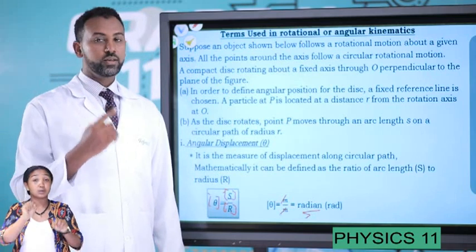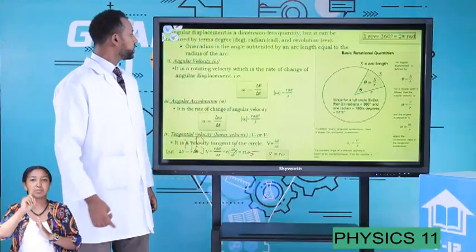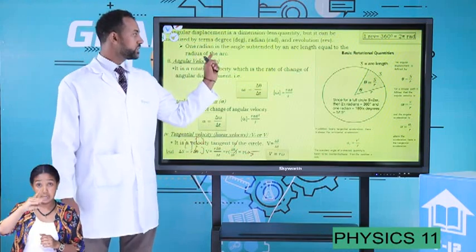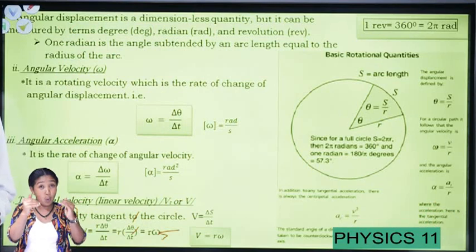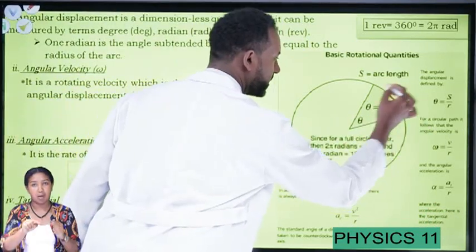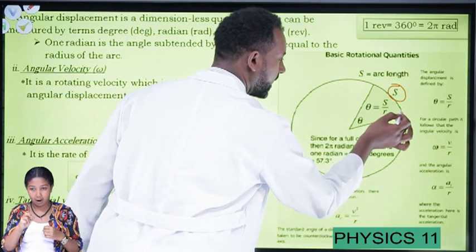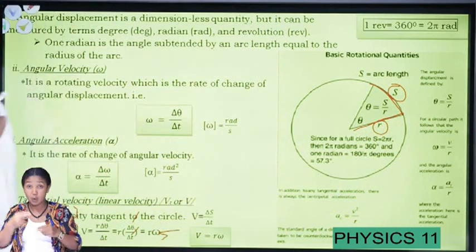So 1 rad, what do you mean by radian then? Well, radian is the angle subtended by an arc length equal to the radius. Here we have an arc length S, and here we have radius r. As this arc length is the same as the radius r, we have 1 rad.